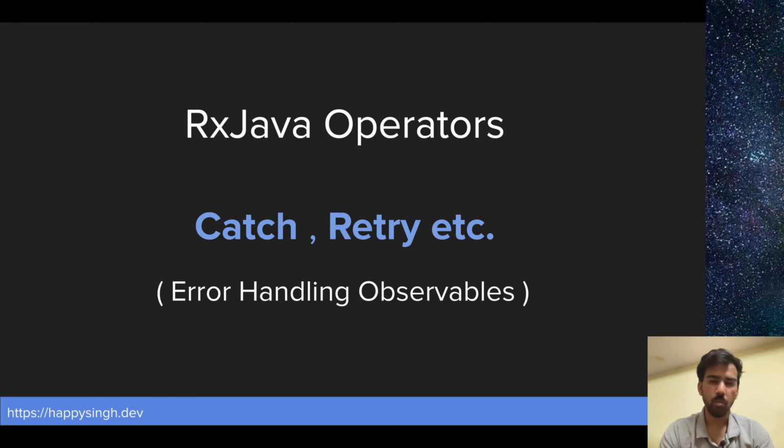So these are the most important topic in RX Java, and I'll try my best to teach you guys how you should use them. In every programming language, whenever you have some error, either you catch it or you throw some exception and break the system, or you do some retry, right? So in RX Java also we have operators to achieve these. Okay, so let's understand these operators in detail.